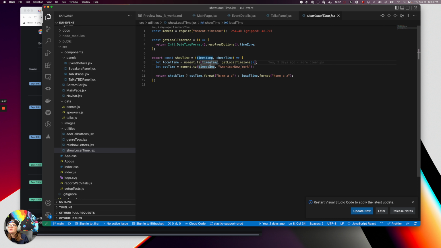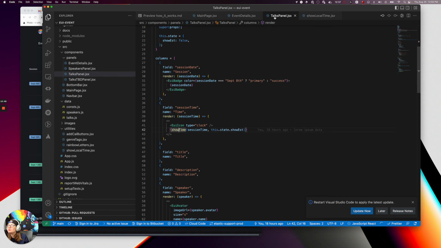So what that's doing is saying, here's what the actual timestamp is in GMT time. Brittany's in America/Chicago, so let's put it in that and render it that way. That's what it's returning. If the state is that you want to see it in your local time, otherwise it's going to show you EST, or EDT technically, I think, since we're in summer, but basically America/New York time. So that is what we have for that.